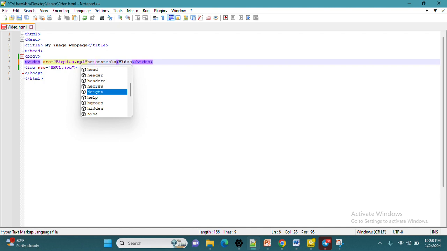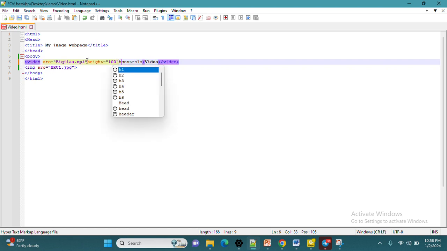Height equal to, for example, 100 in pixels. Then width equal to, also 100. Actually it is too small. Let us see what will happen.